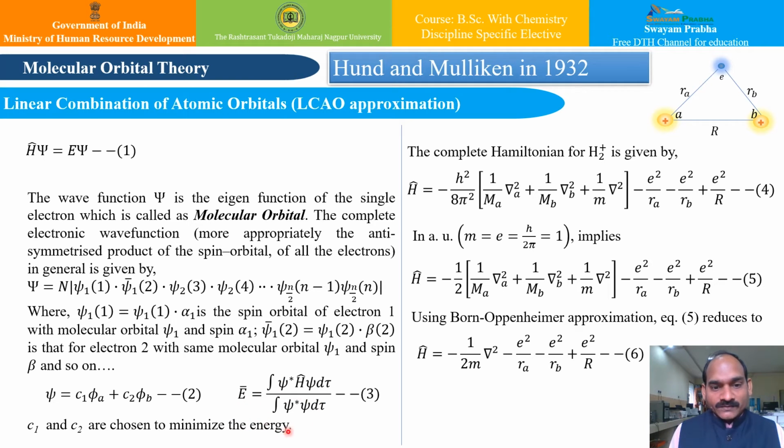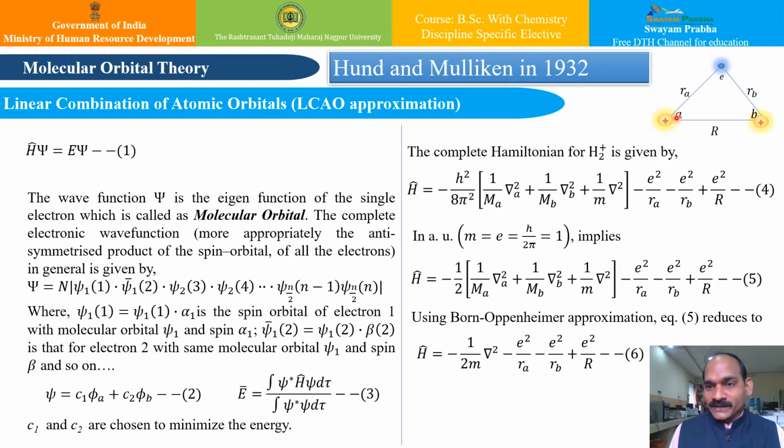Now to solve this weighted average energy equation, I need the Hamiltonian. So the complete Hamiltonian for such a system of hydrogen molecular ion, if you look in the inset, we have drawn a figure for the sake of convenience: there are two nuclei A and B and there is only one electron. So out of these two atoms of hydrogen, one is a hydrogen atom and the other is hydrogen plus.